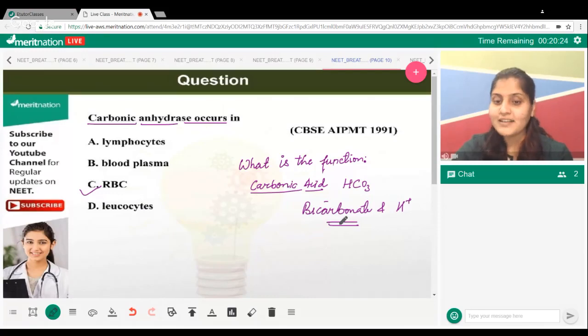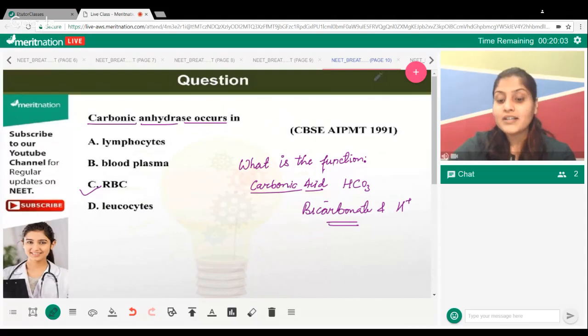They move to plasma, and that's where your carbon dioxide goes back to the lungs. So we just did a question like that. I didn't tell you about carbonic anhydrase there. This is a perfect question regarding the same thing. The 70% concept, exactly, Minakshi. You remember that? Very fine.